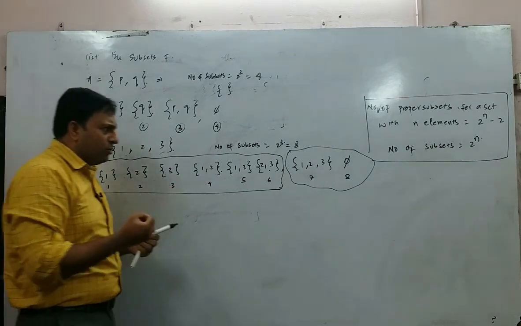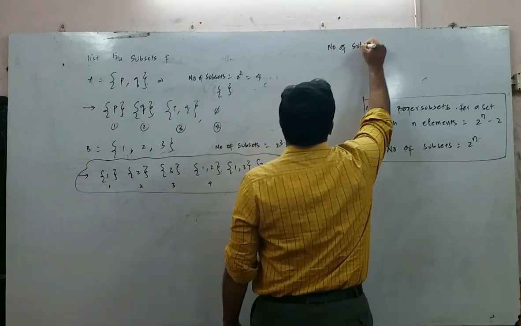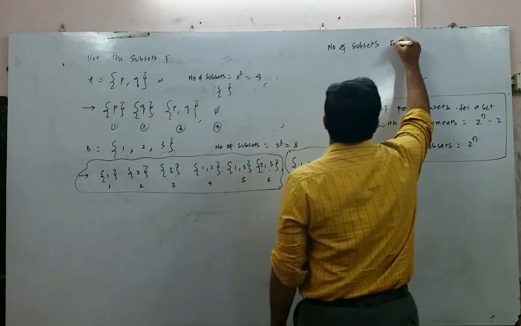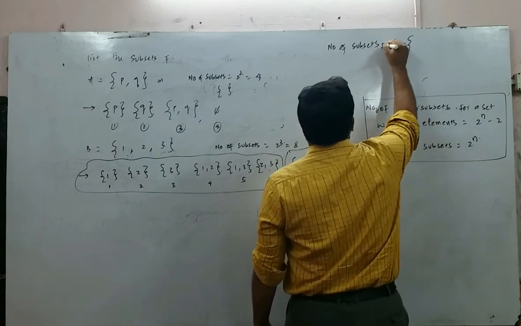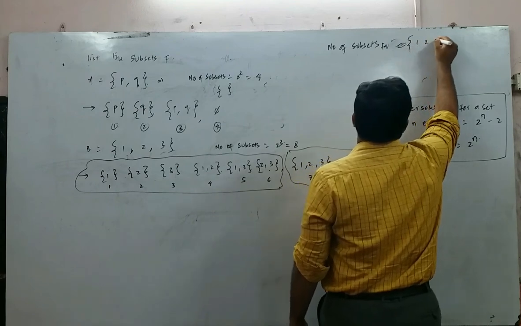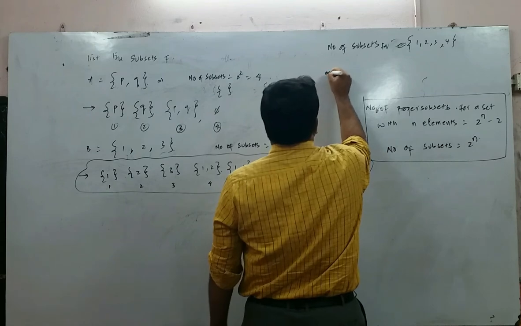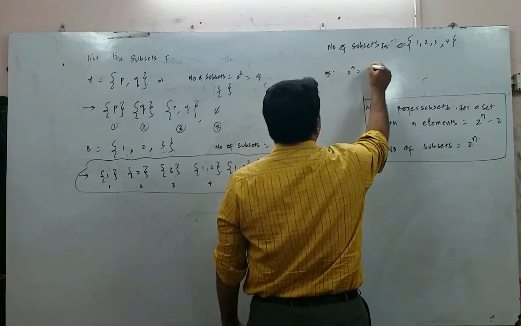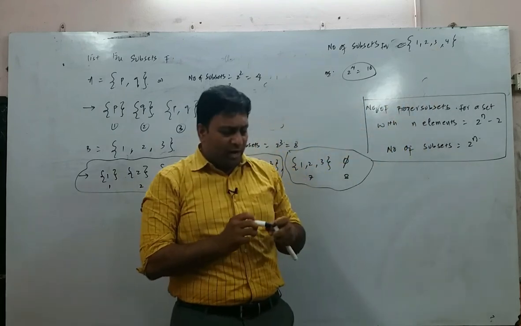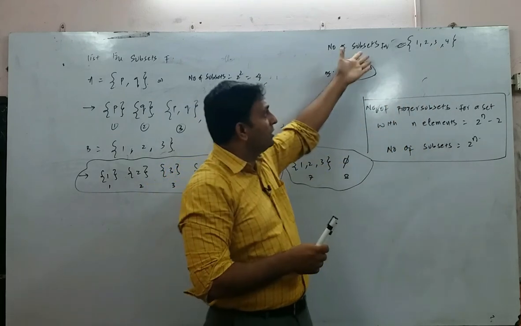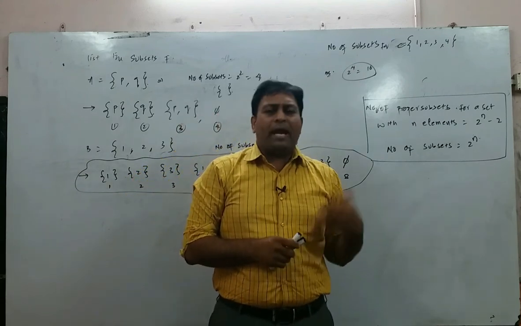Now I want you to write the number of subsets for set C is equal to {1, 2, 3, 4}. And you know how many you have to get? The answer is 2 to the power of 4. 2 to the power of 4 is how much? 16. So you have to write the 16 subsets. Please try at home, and in case you are not able to get those subsets, I will help you out. You can WhatsApp me and keep practicing more and more.